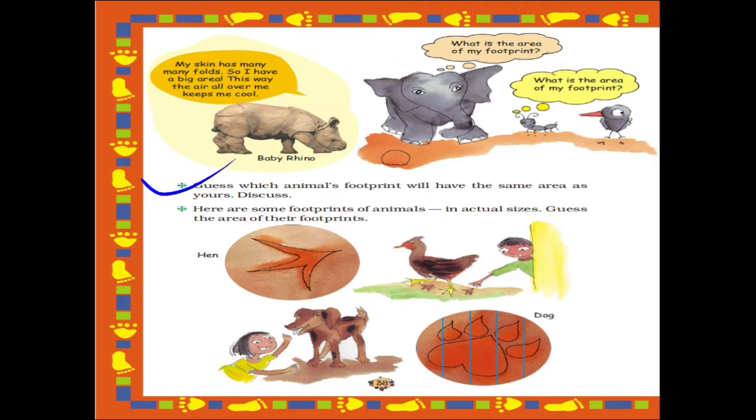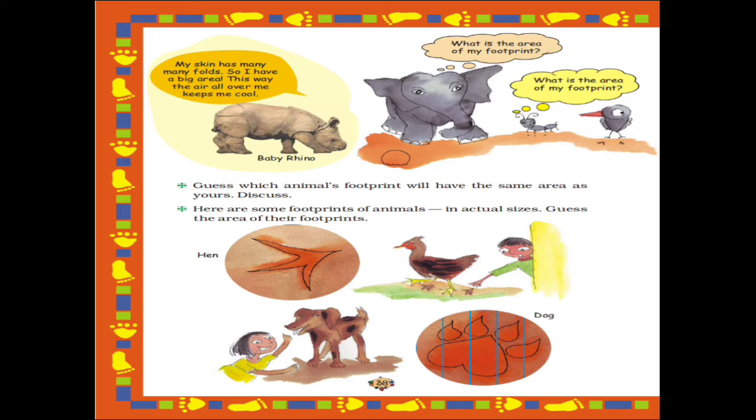Now let's see what is given ahead. This question: guess which animal's footprint will have the same area as yours, and you have to discuss. Now you have to guess which among all the animal footprints will have the same area as ours. So if I say that a cat has the same area of footprint as our footprint, will it be true?